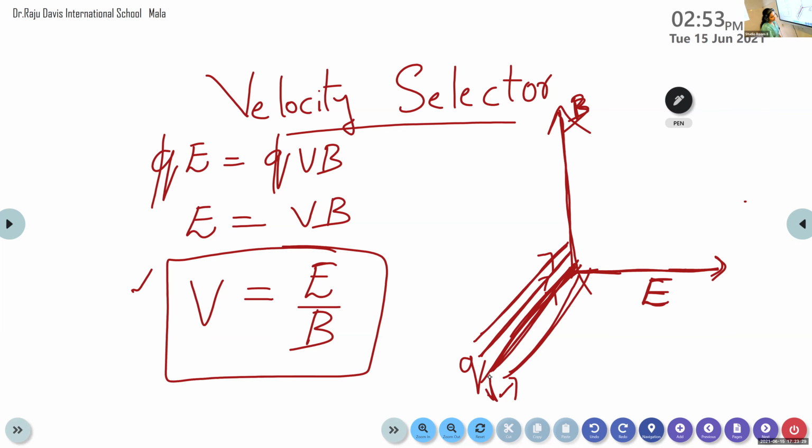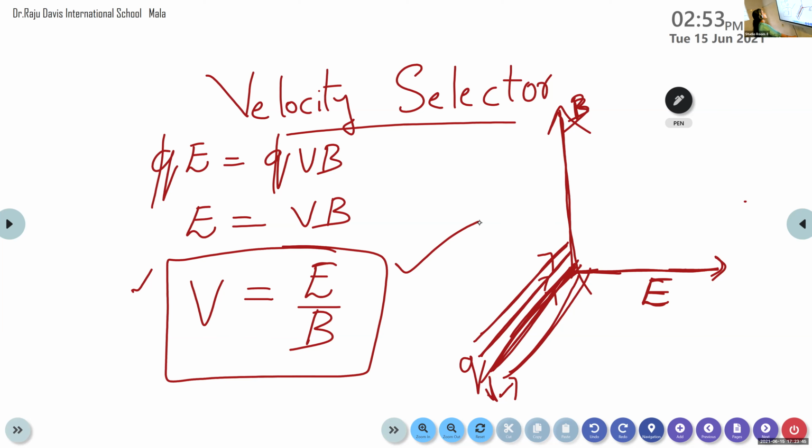That is, the electric field and magnetic field are perpendicular to each other, and they are also perpendicular to the velocity of the particle. Then only the condition of the velocity selector is applicable. V is equal to E by B. This is the equation for velocity selector.